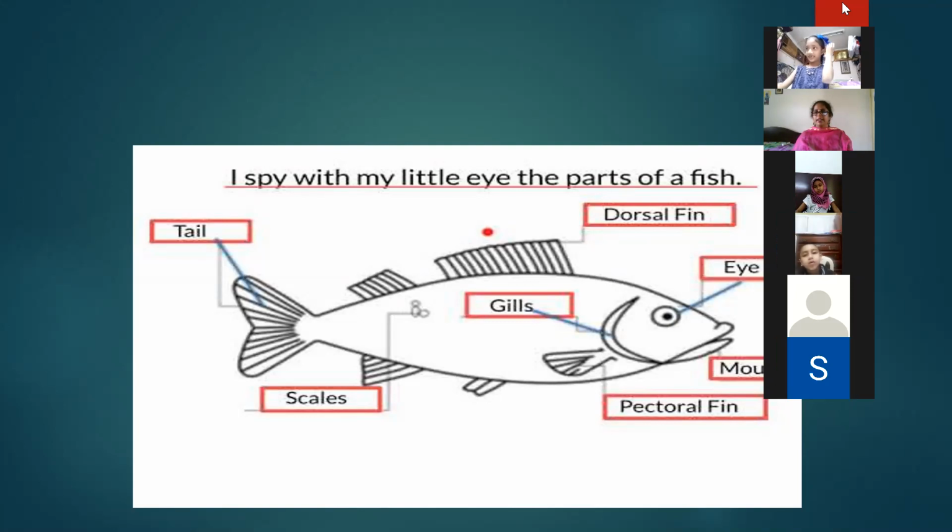Tanuki, tell me some body part names. Your body parts, I'm not asking about the fish. Whatever you have, tell me some names. Jamie already gave me the answer. Jamie said the eyes, nose, hands. Very good, Jamie. Excellent. Now, Tanuki, give me another example.